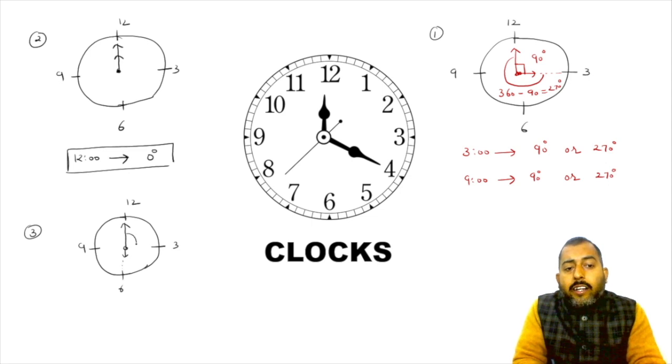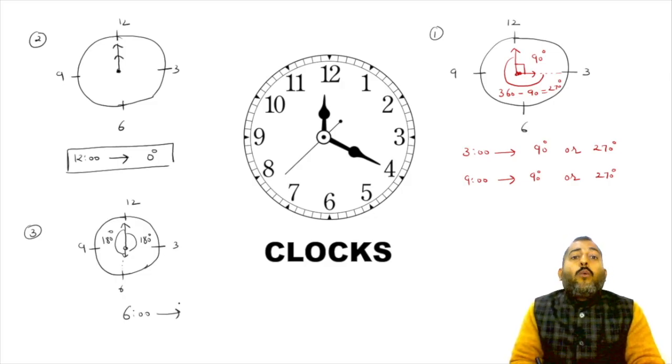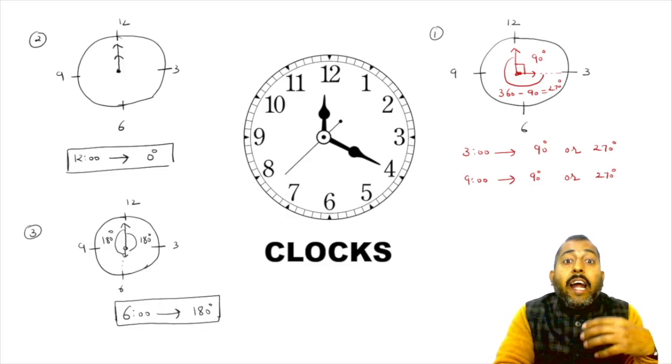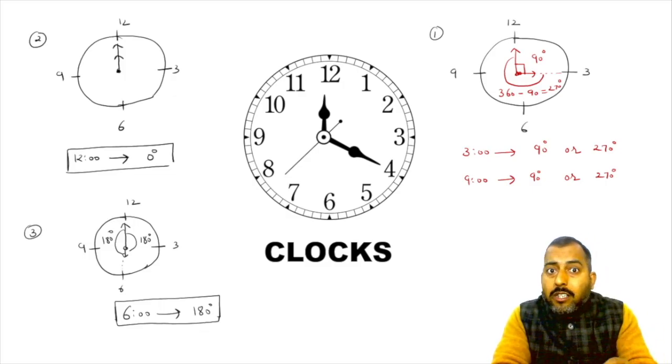So this angle will definitely be 180 degrees. The other angle will definitely be 180 degrees. So at sharp 6, we are going to get only one angle, which is 180 degrees. At sharp 6, whether you move in a clockwise manner or an anti-clockwise manner, in both scenarios the angle is what? 180 degrees.